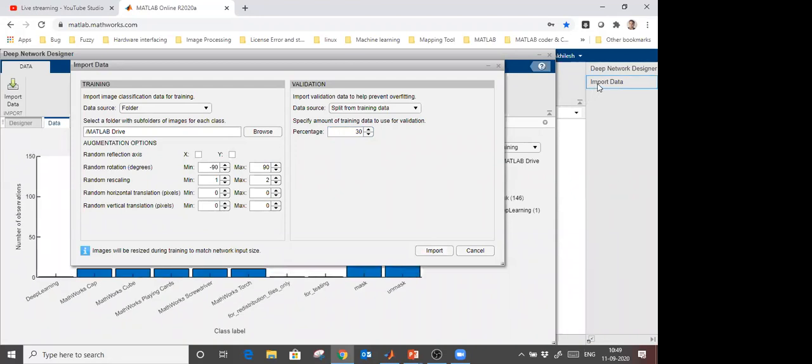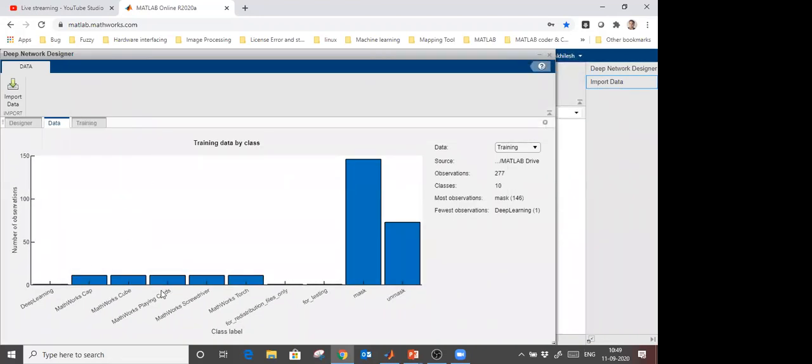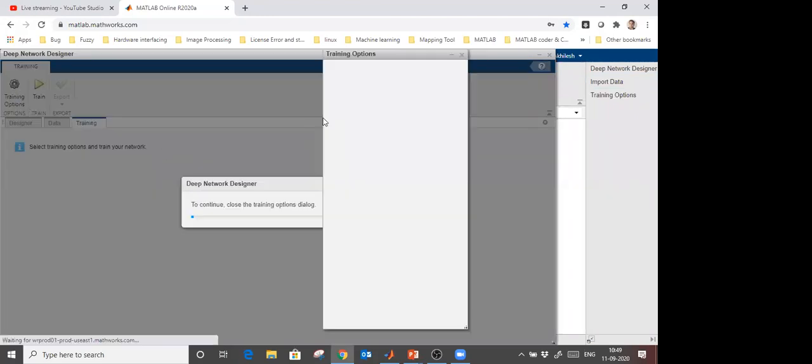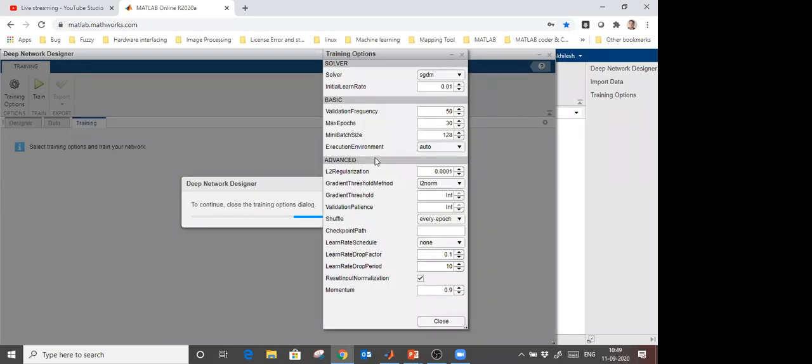Done. Importing is done here, and you can visualize the histogram of that data which we have here. Okay. Next is the training part. In the training part, you can provide some options. We will discuss those options later. It is still opening. And here you can provide what the initial learning rate will be.